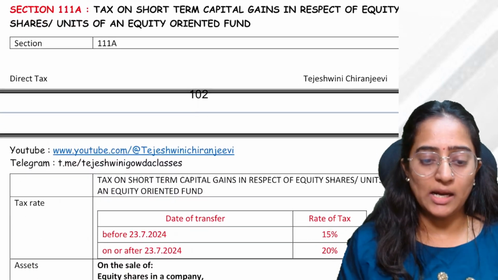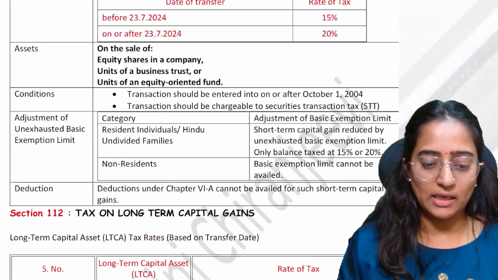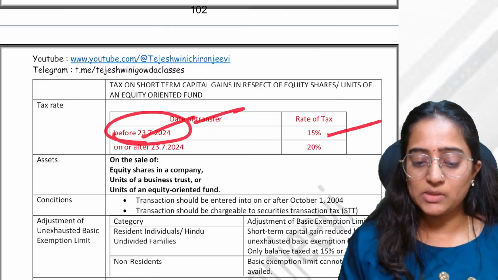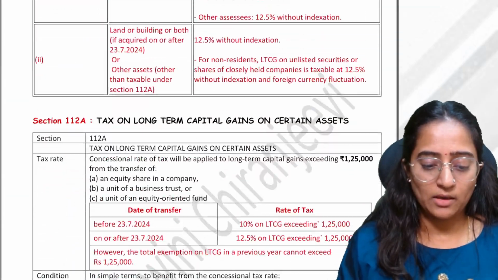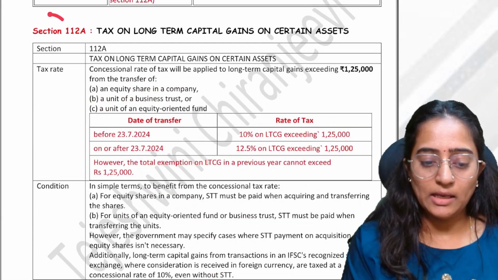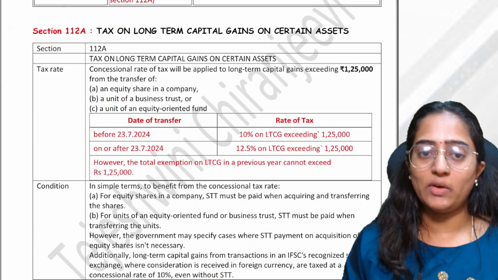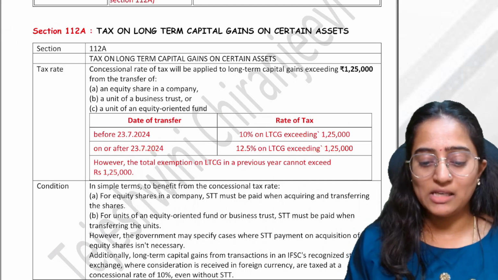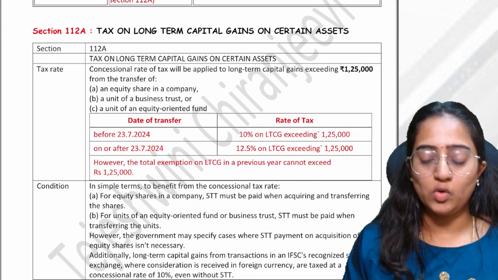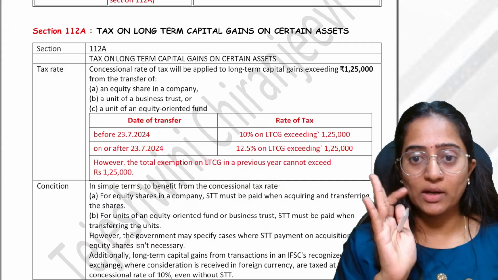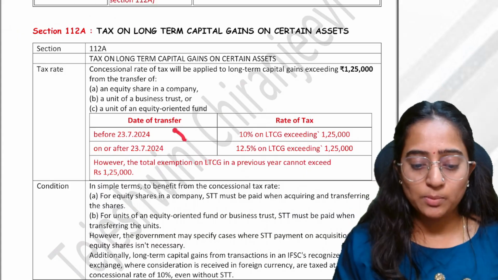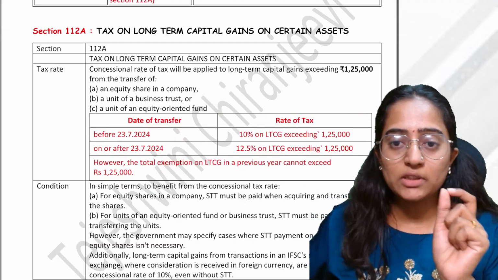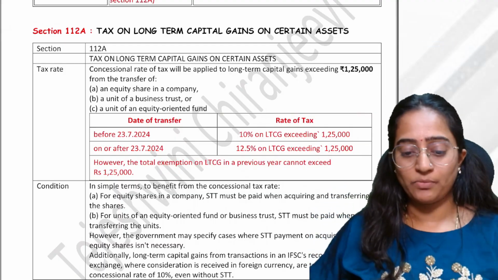See, under section 111A, if it is transferred before 23/7/2024, the rate is 15%, and after, 20%. In case of 112A, if it is before 23/7/2024, 10% on LTCG, and on or after, 12.5% on LTCG. However, the total exemption cannot exceed 1,25,000 for the entire year. It's not 1,25,000 before this date and 1,25,000 after this date, total 2,50,000. No, it's not like that. 1,25,000 is for the one entire year.